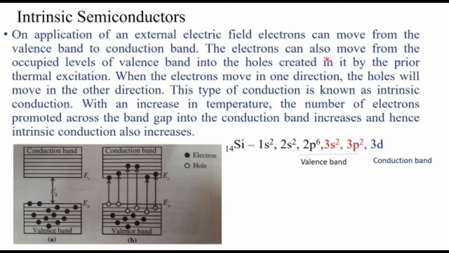The electrons can also move from the occupied levels of valence band into the holes created in it by the prior thermal excitation. So electrons either can move from this valence band to conduction band, or the electrons can move from the occupied valence band to holes. These holes are created by the thermal excitation of electrons. So like that also electricity can be generated. This type of conduction is known as intrinsic conduction.